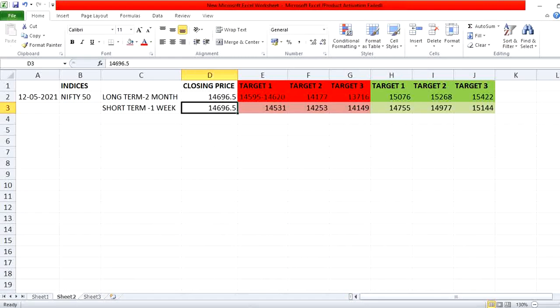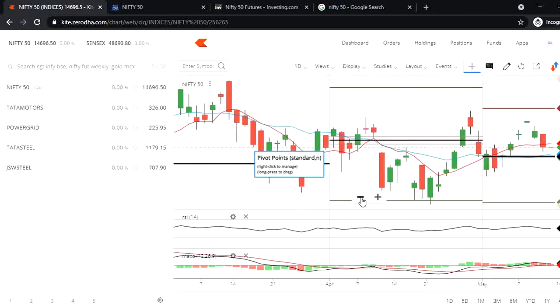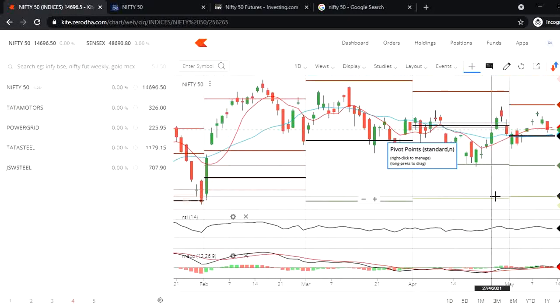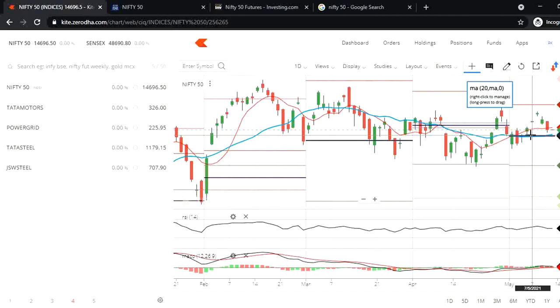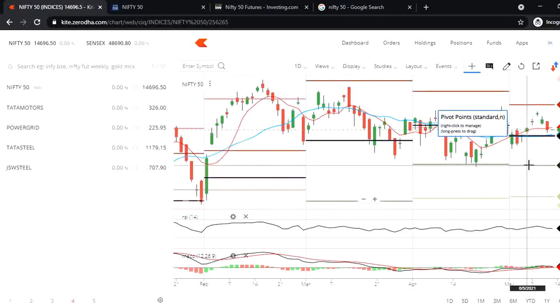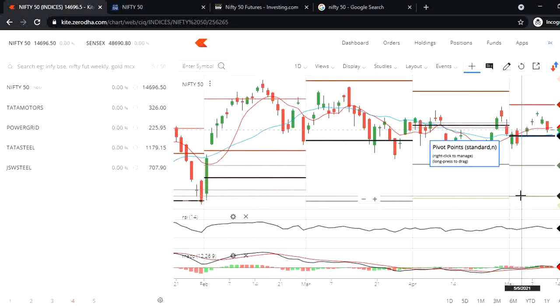First target will be 14,595 to 620. Next will be 14,177. Okay, and the third target will be 13,721. So again I am going to show you, if it has a downtrend, the first target will be nearly about 14,620 to 590. Next will be 14,170 nearly. Third will be 13,727. Okay.